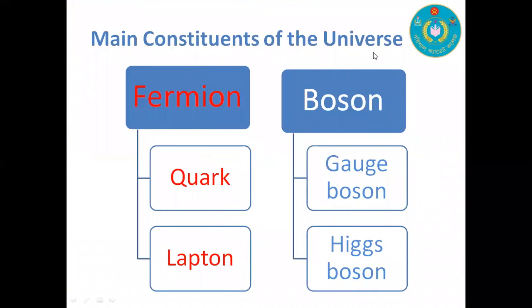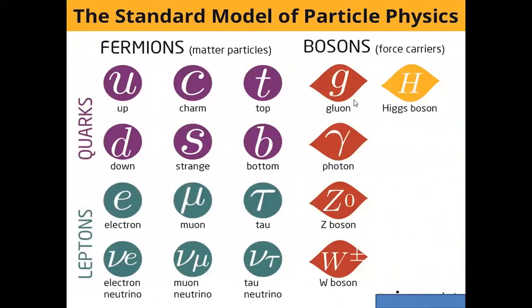The main constituents of the universe: actually, the universe is constituted of fermions and bosons, and the boson came from our S.N. Bose, our pride. Fermions are two types, quark and lepton. Bosons are two types, gauge boson and Higgs boson. In the next slide, according to the standard model of particle physics, fermions are matter particles, and bosons are force carrier particles. Fermions are two types, quarks and leptons.